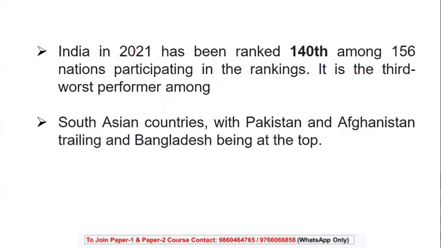If you can see my strategy lectures or regular lectures, I've taken all the latest MCQs also with respect to all the 2021 data. Now, South Asian countries, with Pakistan and Afghanistan, are at the top where the index is worst. Compared to these, India is definitely not the best performer.